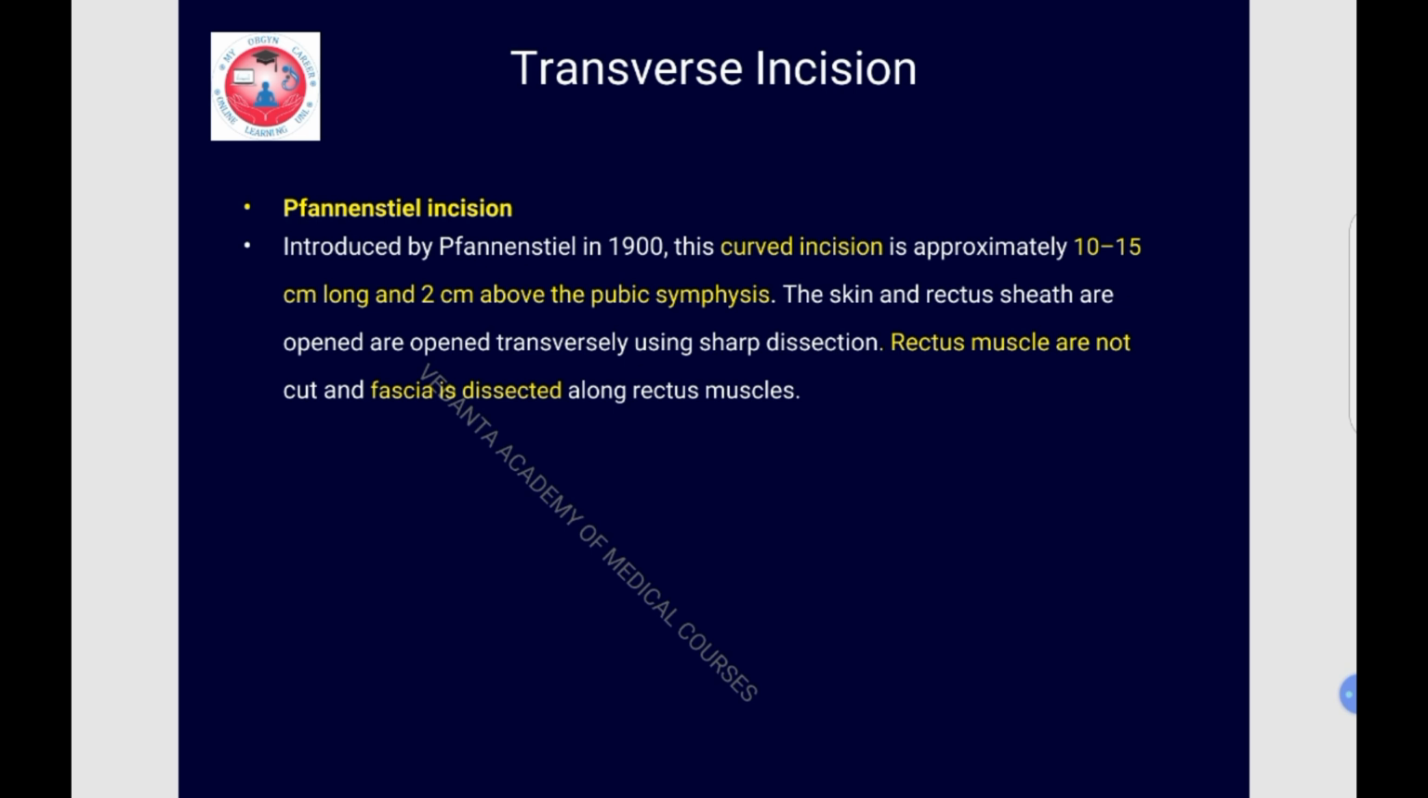Okay, so this is a curved incision, 10 to 15 centimeter long, 2 cm above the pubic symphysis. Skin and rectus sheath are opened transversely using sharp dissection. The sharp dissection is performed in Pfannenstiel incision. Rectus muscles are not cut. The rectus muscles will be cut in Maylard incision. We will see that further in the slides. The fascia is dissected along the rectus muscles.